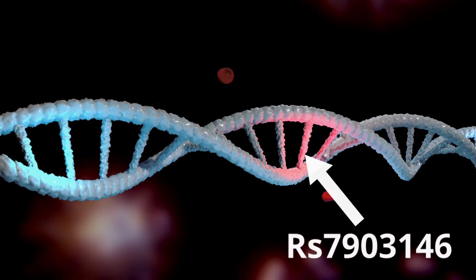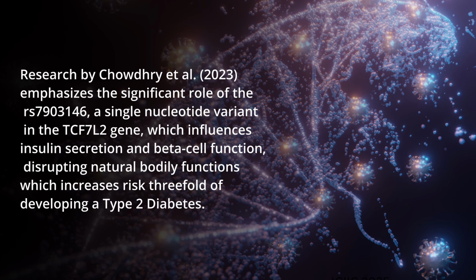Research by Chowdhury et al. 2023 emphasizes the significant role of rs7903146, a single nucleotide variant in the TCF7L2 gene, which influences insulin secretion and beta cell function, disrupting natural bodily functions, which increases the risk threefold of developing type 2 diabetes.